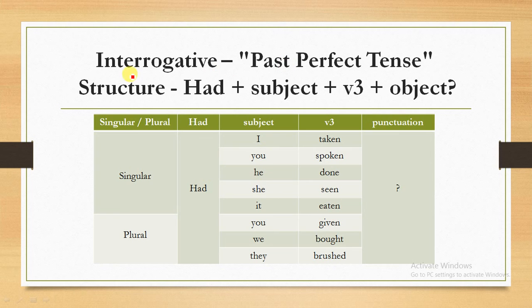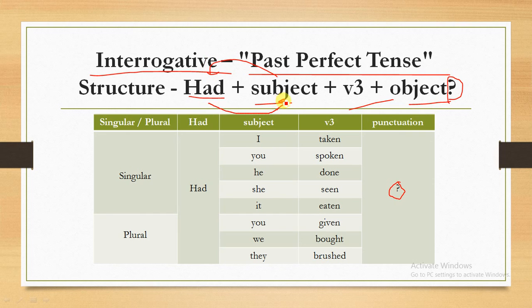So in this slide we will see how we create the interrogative sentences in past perfect tense. Means when we want to ask any particular question to someone, in that case we use the interrogative sentences. So we will see structure here: had plus subject plus verb third form plus object. So here we will see we just replaced the subject with had, right?